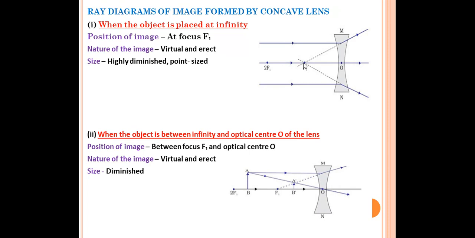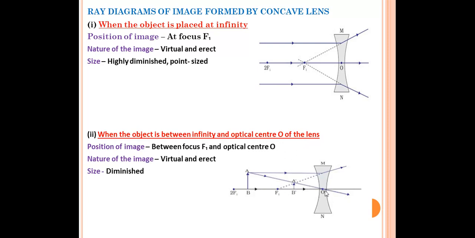And what will be the nature of the image? Since the rays of light are not meeting by their own, we have to extend the lines. Then it will be virtual and erect, and the size is point size or highly diminished size. And the second one is when the object is placed between infinity and optical center O of the lens.